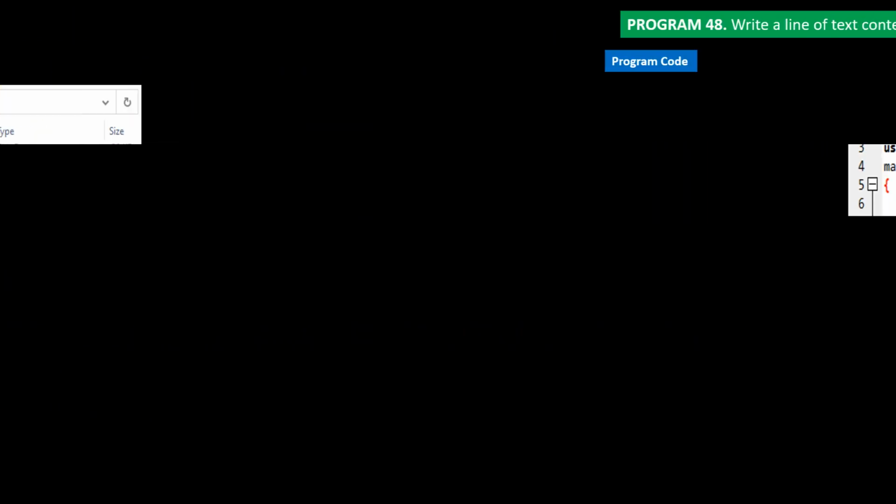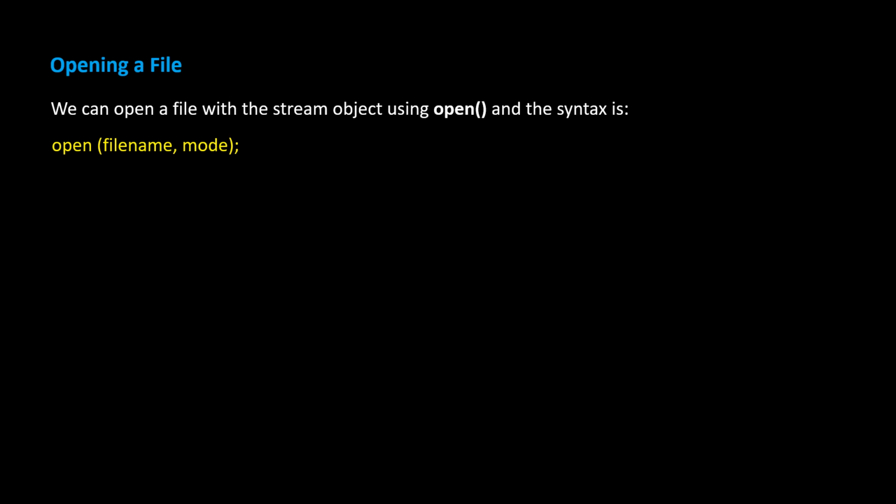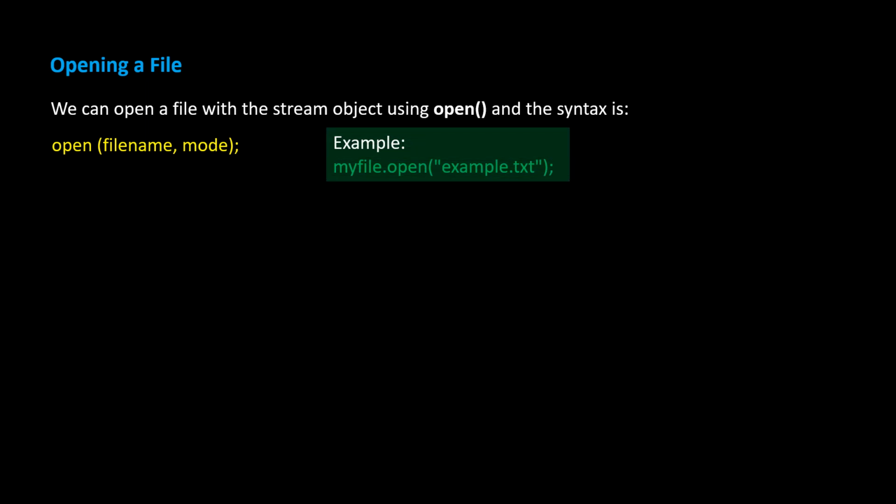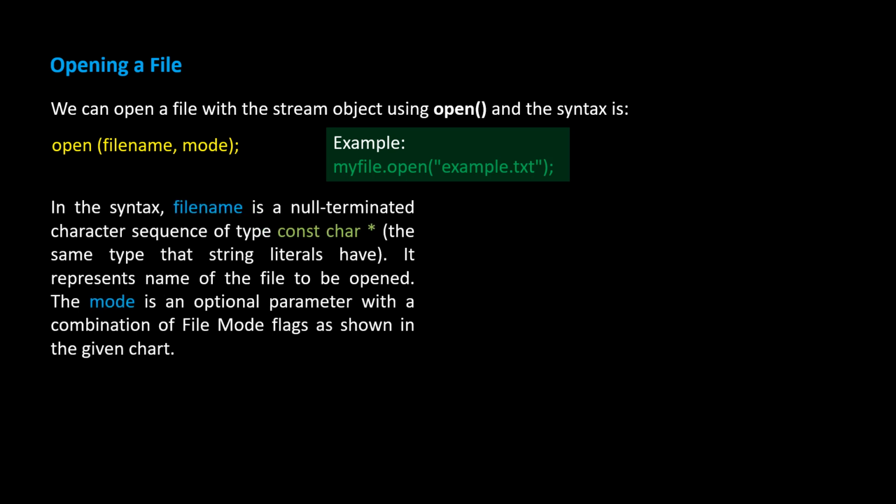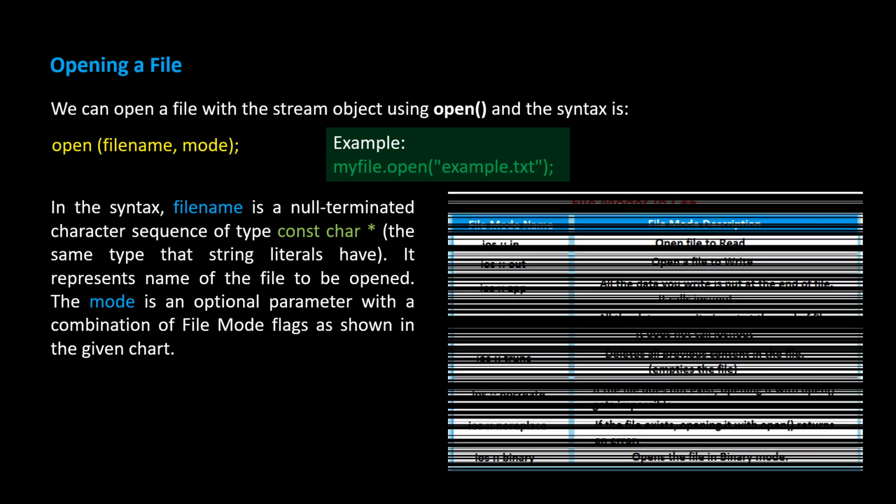Opening a file. We can open a file with the stream object using the open function, and the syntax is open(filename, mode). This is an example: myFile.open("example.txt"), where myFile is the output file stream object, which we just learned in the last program. In the syntax, filename is a null-terminated character sequence of type const char*, the same type that string literals have. It represents the name of the file to be opened. The mode is an optional parameter with a combination of file mode flags, as shown in the given chart. You can have a good look at it.